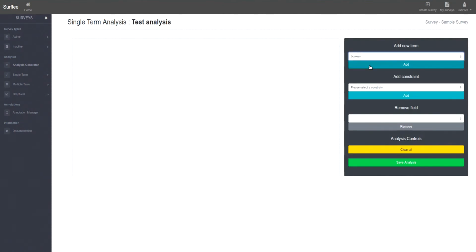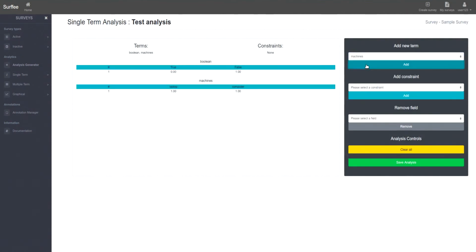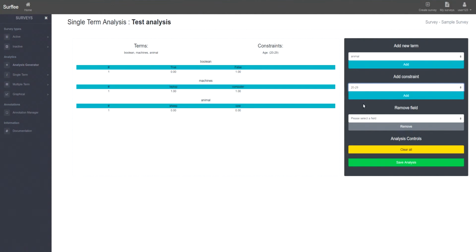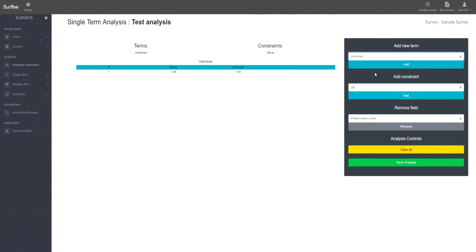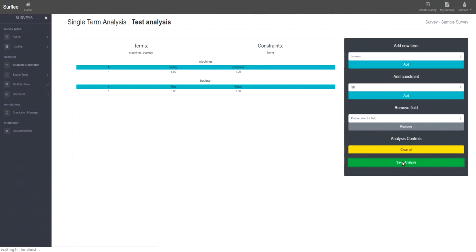Single-term analysis allows us to select a specific group of respondents who took our survey and see their response in relation to the annotation classifications. We select the classes we want to see and the constraints, the answers to personal information questions. We can add and remove each field as we wish and save them as a set.